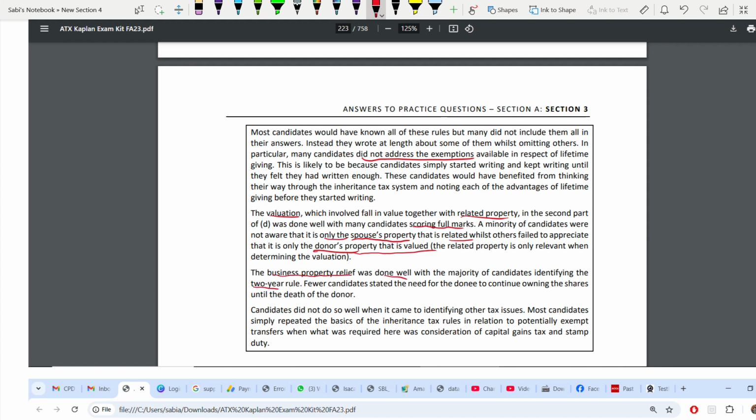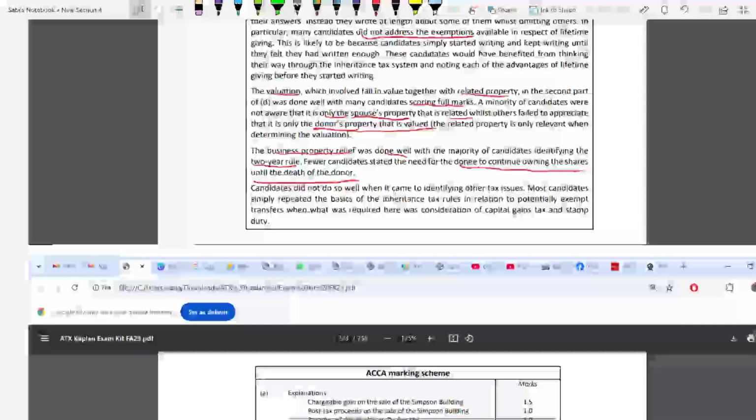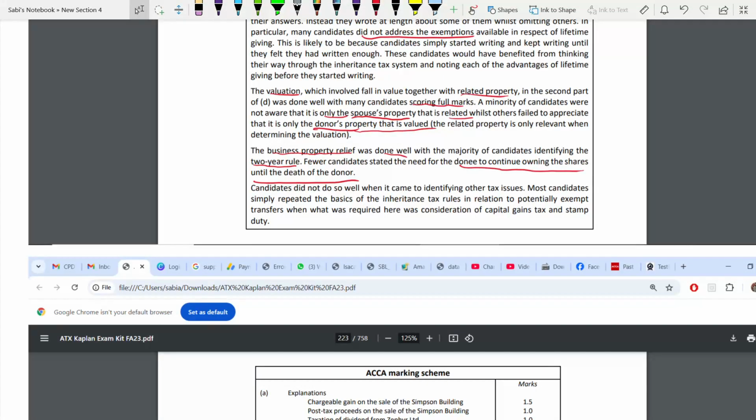They were able to identify the 2-year rule. But only a few candidates stated the need for the donee to continue owning the shares until the death of the donor. Few candidates were able to identify this point. Second point, the last. Candidates did not do so well when it came to identifying other tax issues. Here they struggled. Why? They were repeating the basics of inheritance tax simply in relation to PET. But what was asked was CGT and stamp duty.